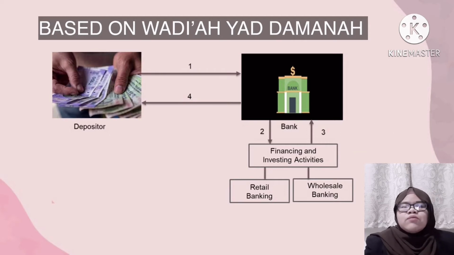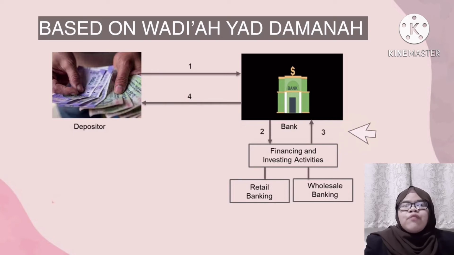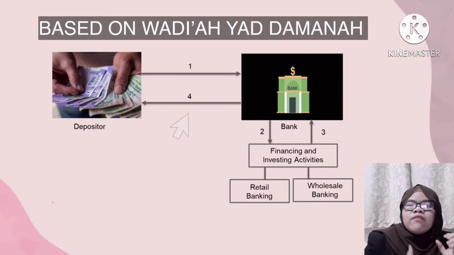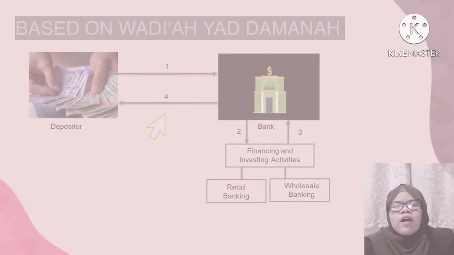The third step is where the bank generates profit from the financing and investment activities. So the profit gained by the bank solely belongs to the bank. The fourth step is where the bank returns the same amount that the depositors deposited to the bank, and the bank might volunteer to give the depositors a discretionary hibah.